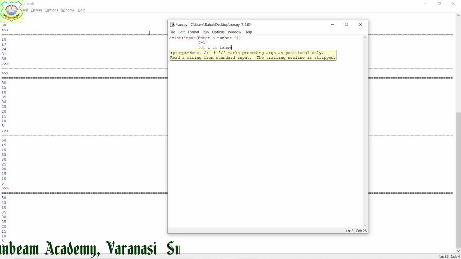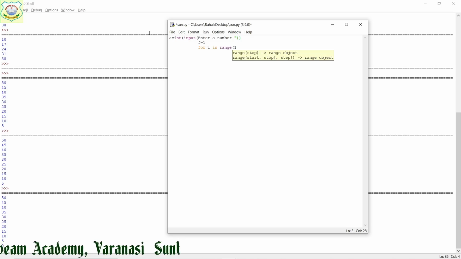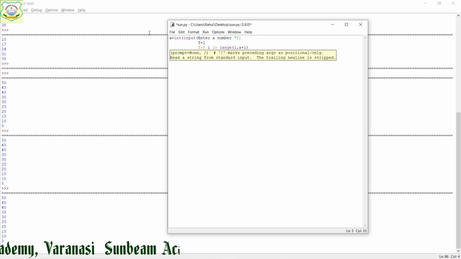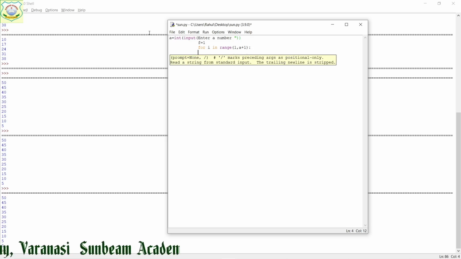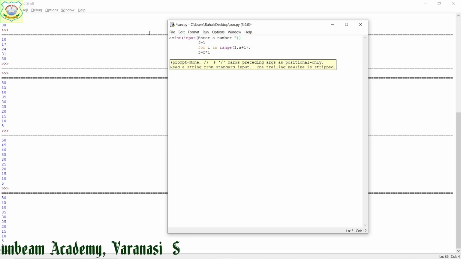Range I am going to define that it should start from 1, and whatever value you have given will be incremented by 1, right? The loop means colon, then what to write? We have to find the factorial, that is f equal to f into i, the loop value. After this, what to do?